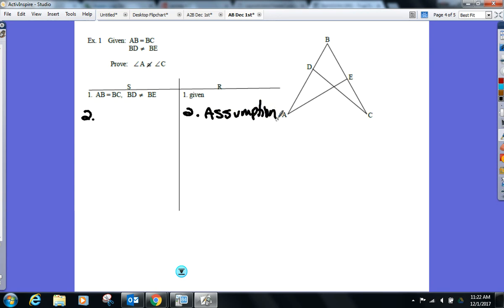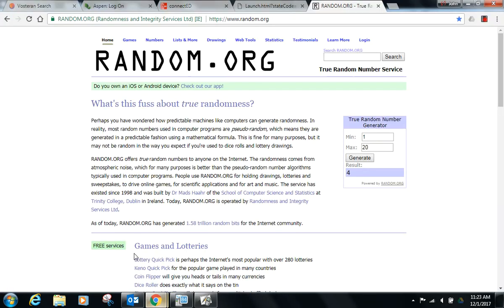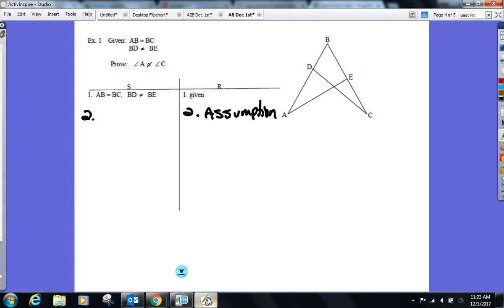I don't want you to make this mistake. Where does your assumption come from? It's the proof statement, guys. It is never from the givens. It is the opposite of the proof statement. So what is your assumption in this proof? Yes, please. I can't stress that enough. The assumption is from the proof statement, not the givens.